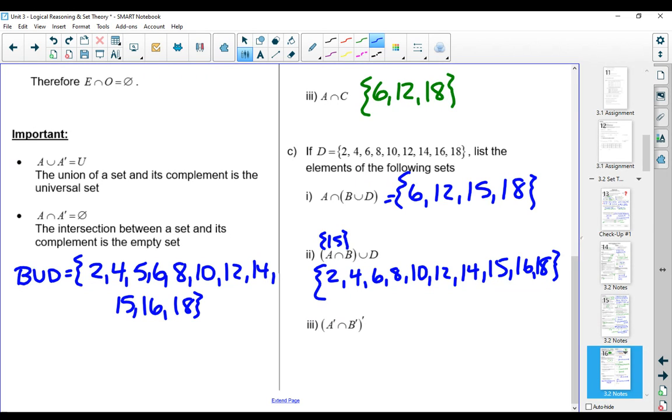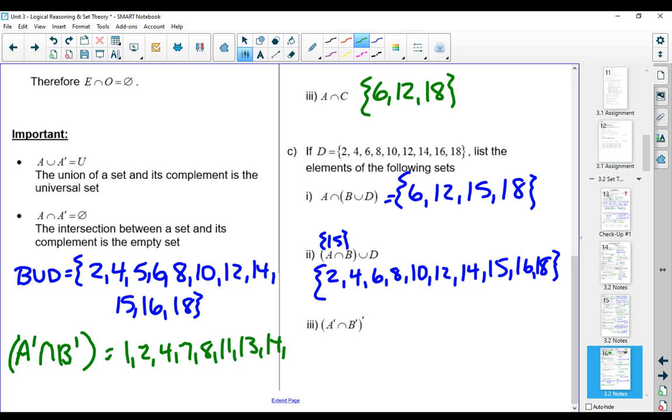Now the last one's a little bit tricky. It says the complement of A and the complement of B, but then it's the complement of those. So first you want to figure out what the complement of A and the complement of B is, and that would be this. Again, if you need a moment to pause and take a look at why these are the elements, then feel free to do so.